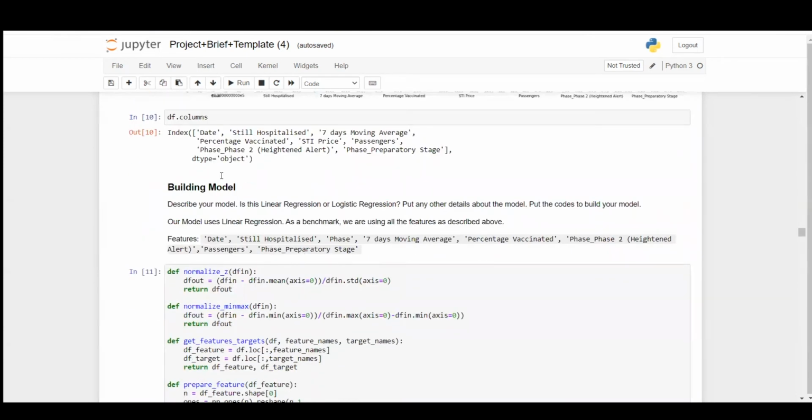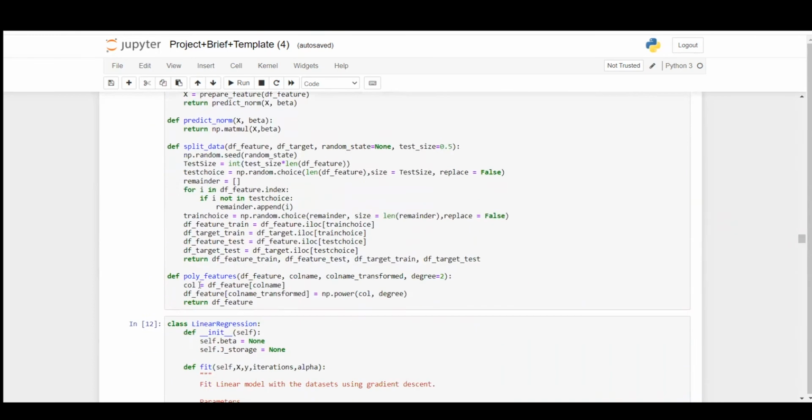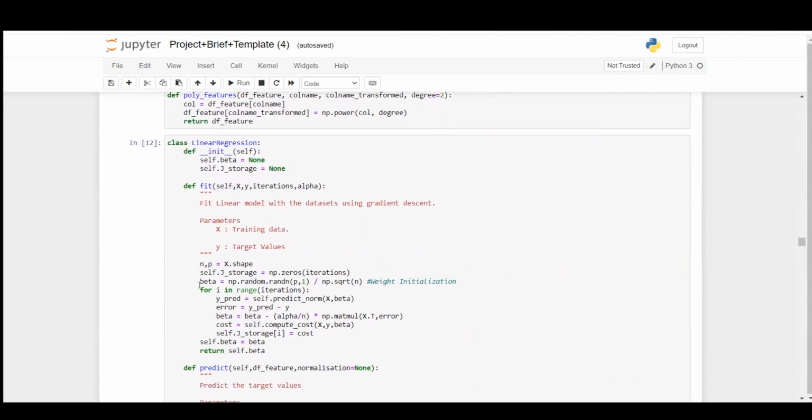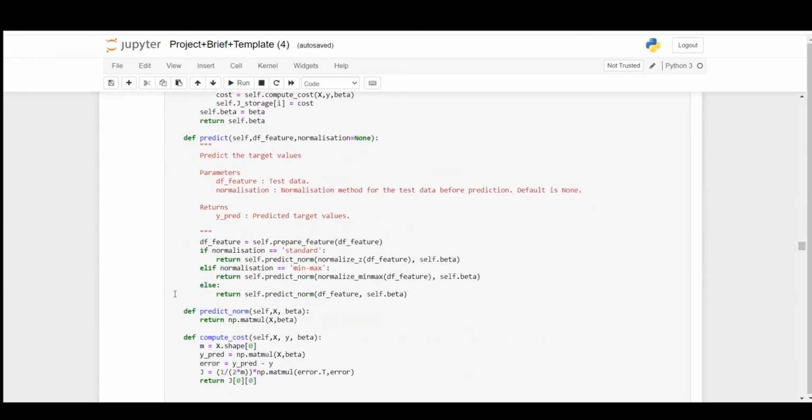So over here, we are building our model. These are the functions that our class used. However, we would like to bring attention to our usage of linear regression. Here we are trying to improve on the code given in class and modularize it in a way that is better used. Users just need to call the function fit with their factors, and then we do all the preprocessing here as well as predict.